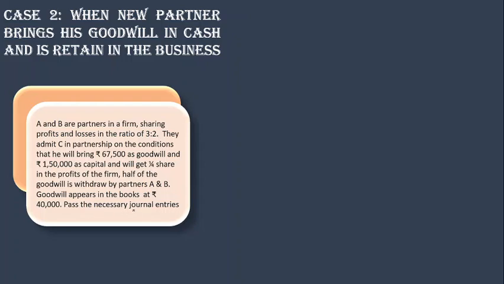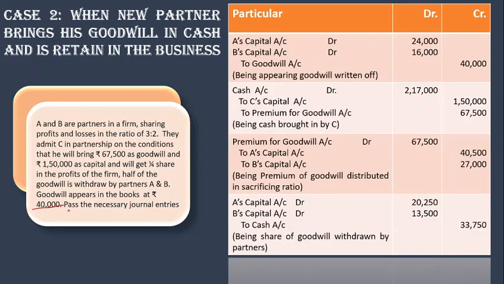And now here it says pass the journal entry. So it's not written whether it is paid privately or withdrawn. Yeah, it says that goodwill is withdrawn by the partners A and B. So let's start. As I said, the first step is to write off appearing goodwill. So my first entry will be to write off this appearing goodwill, that is 40,000, and this will be written off in old ratio to old partners.